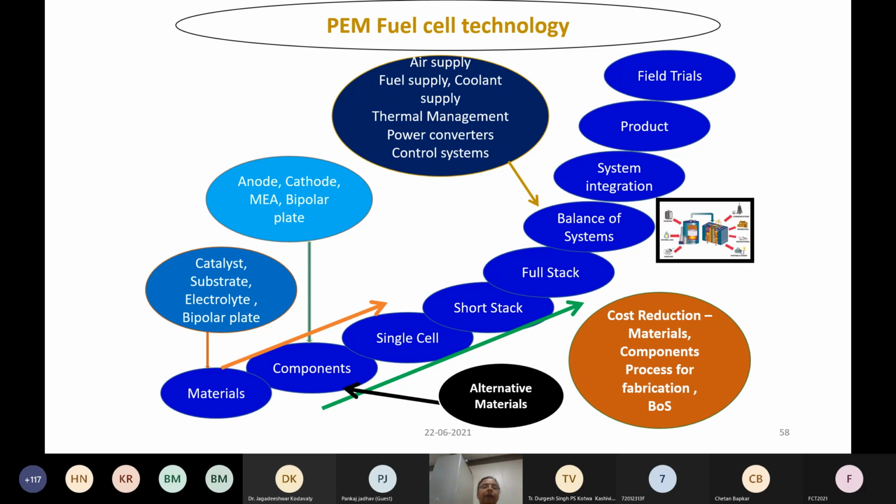You have to have a method to give the air supply, fuel supply. When the fuel cell is in operation, it produces an equal amount of heat also. So you need to have a thermal management system. Fuel cell produces DC power, so you need some kind of a power conditioner, whether you want to operate a DC equipment or an AC equipment. And you should also have a control system to control all these things. So all these things put together become a fuel cell system. All these various components have to be integrated.